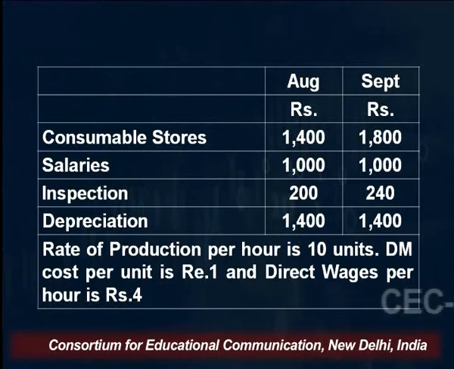Rate of production per hour is 10 units. Direct material cost per unit is ₹1 and direct wages per hour is ₹4. That is, whatever the number of units you produce, whatever the number of hours you work, for each hour the wage is ₹4 per hour. That is an hourly wage, right? And in 1 hour, 10 units are being produced. Direct material cost is ₹1 per unit, that is the variable cost, it will change.